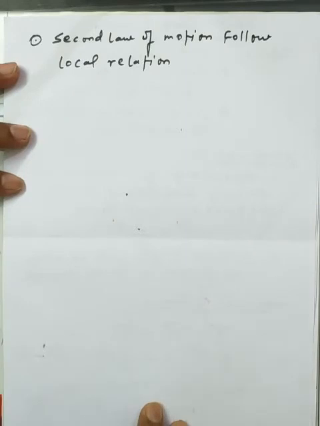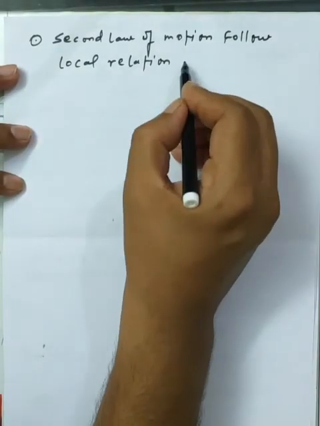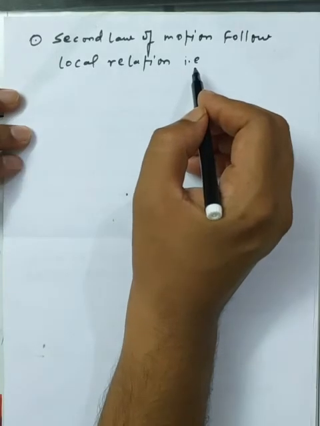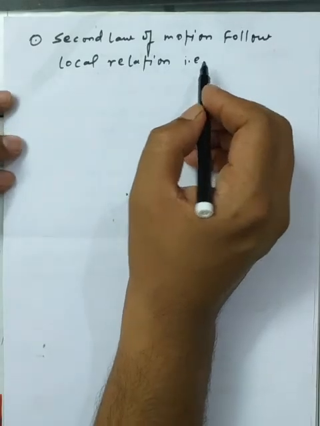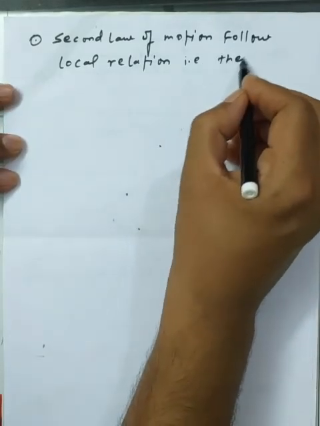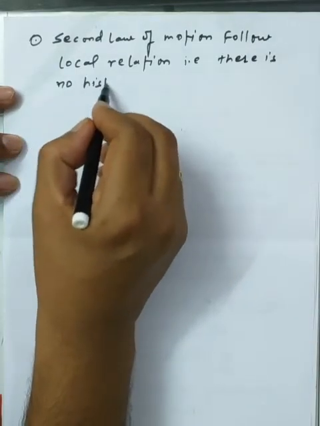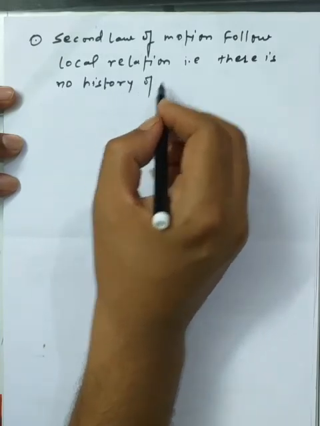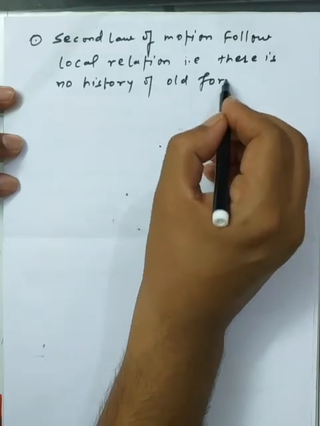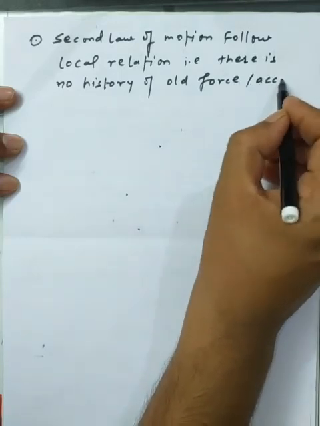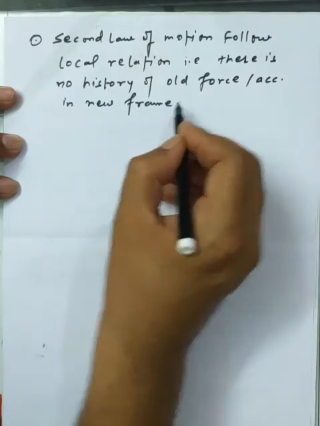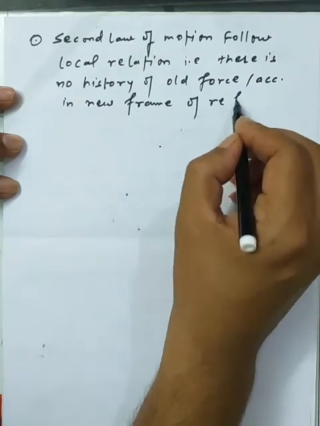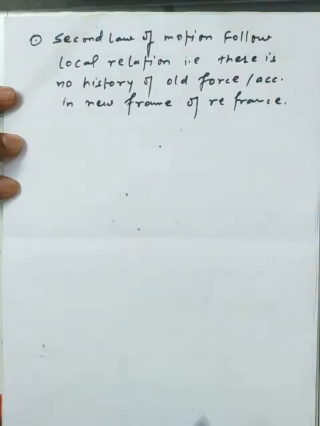Now the next point of discussion we have: the second law of motion follows the local relation. The simplest meaning of the local relation is that there is no history of the old force or the acceleration in the new frame of reference.